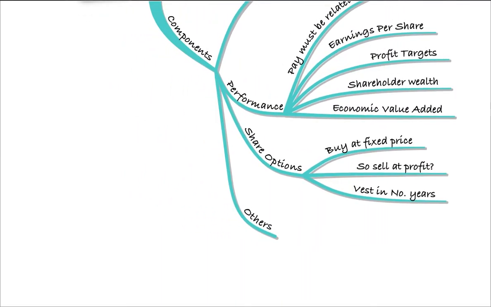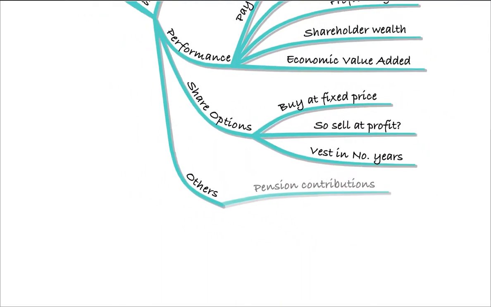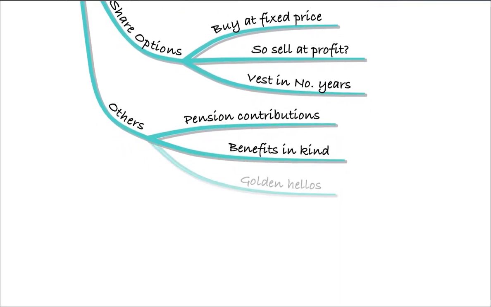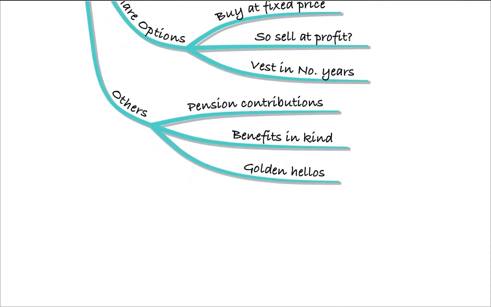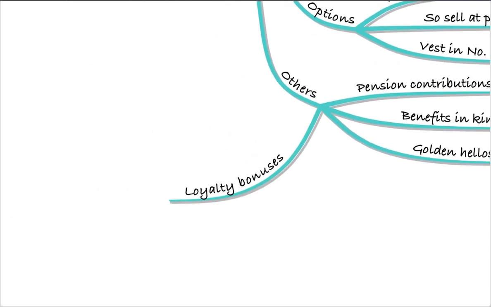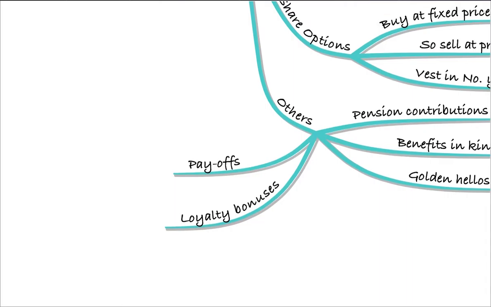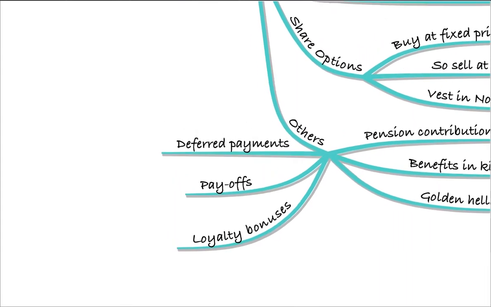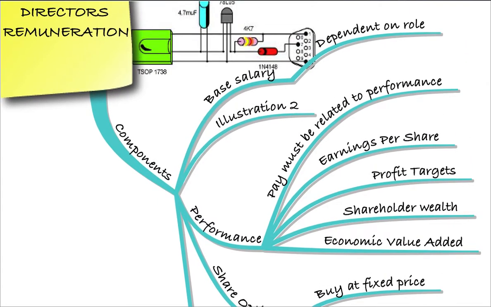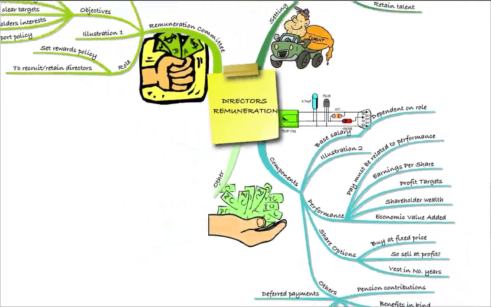Other aspects of pay that directors will get will be pension contributions, benefits in kind such as cars, golden hellos, so that's a payment to persuade them to come to the business, loyalty bonuses for staying with the business, payoffs when they leave the business, and deferred payments if the business is successful. We looked at all of those in illustration 2, and then we moved on to look at just some other